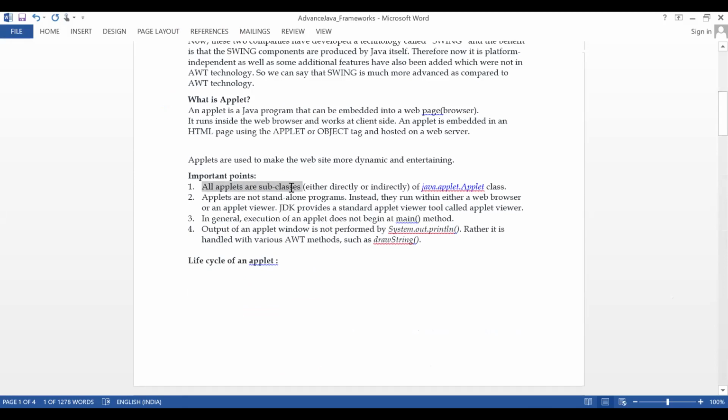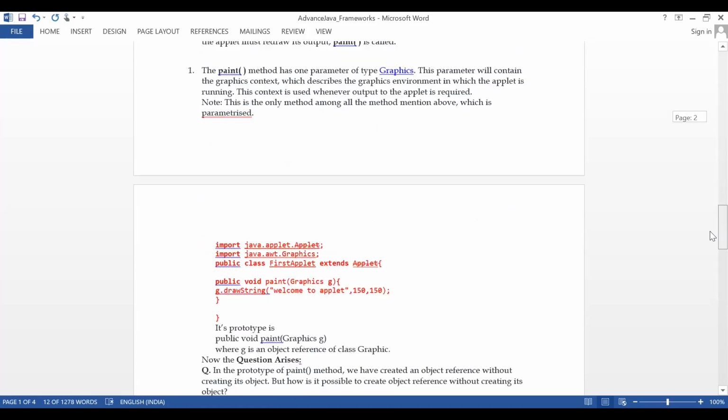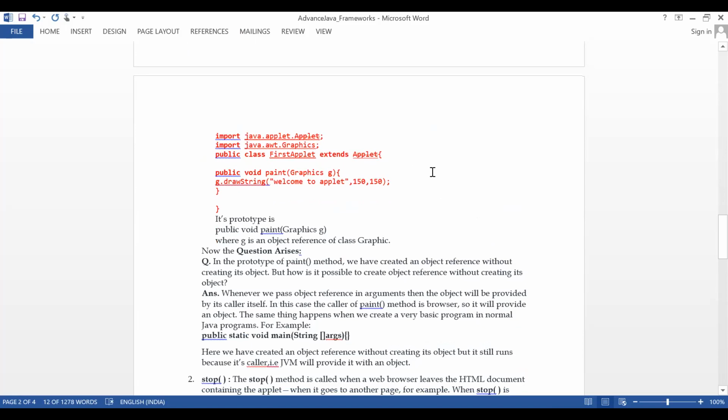All applets are subclasses either directly or indirectly of the Applet class. So all classes must extend Applet, then only your applet can work. In the applet there is a function called paint. This method you are trying to override in your program. Clear?